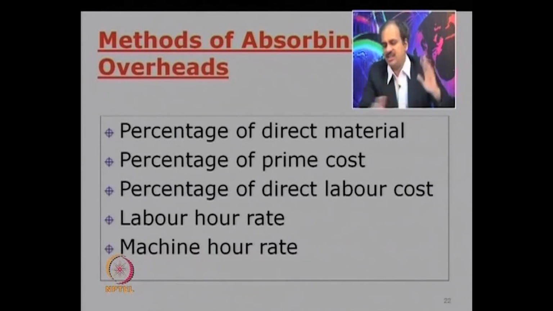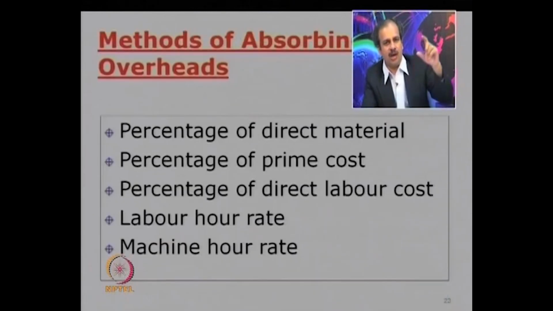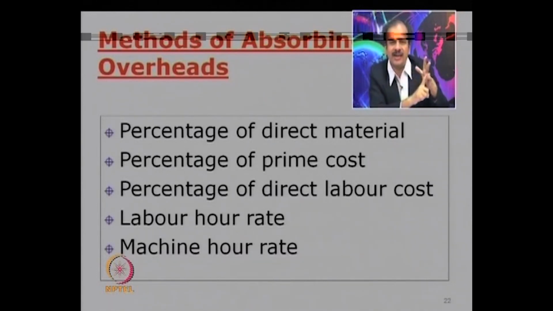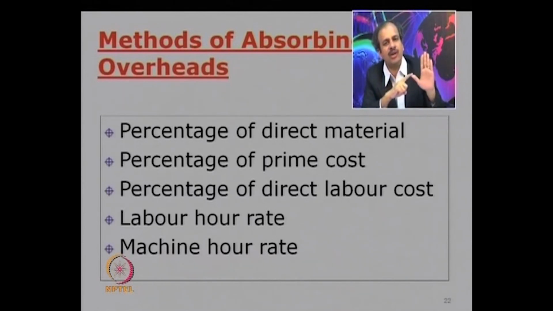Okay, so I hope the whole chain is clear to you. For absorption, do you have any question now on the whole chain? Is it clear? So we started with listing of the costs, then we allocated, then we apportioned, then we reapportioned, and then in the fifth level we are going for absorption.